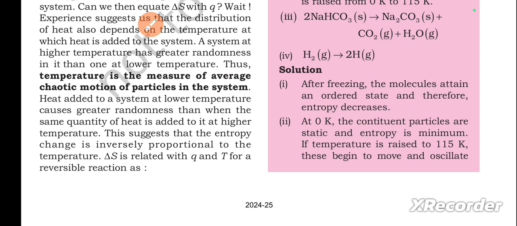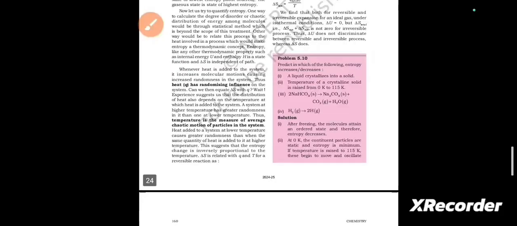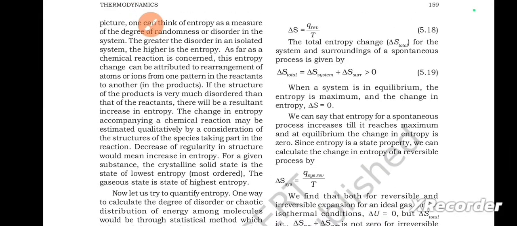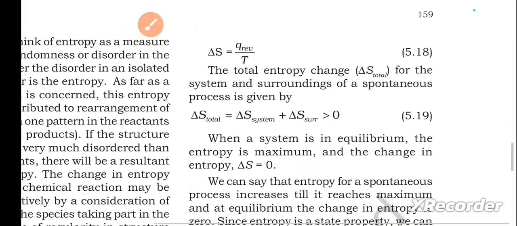Heat added to a system at lower temperature causes greater randomness than when the same quantity of heat is added to it at higher temperature. This suggests that the entropy change is inversely proportional to the temperature. Delta S is related with Q and T for a reversible reaction as, so this is the equation 5.18.